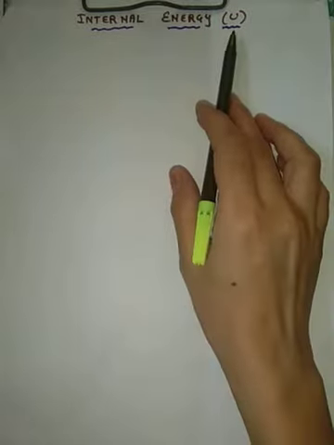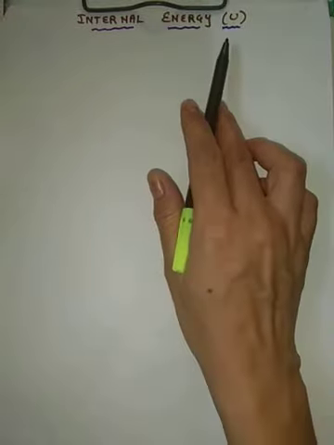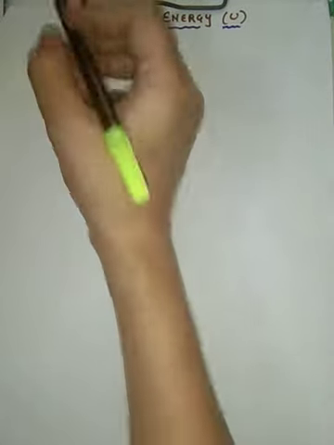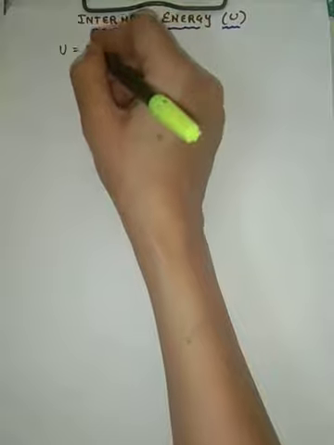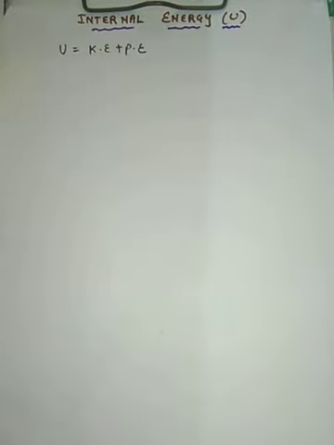Internal energy, as already said, is denoted by capital U. How will we define internal energy? Every substance is associated with a definite amount of energy. This energy, which is stored in a substance, is called internal energy and denoted by capital U. This internal energy is actually made up of kinetic energy and potential energy of the individual particles present in the